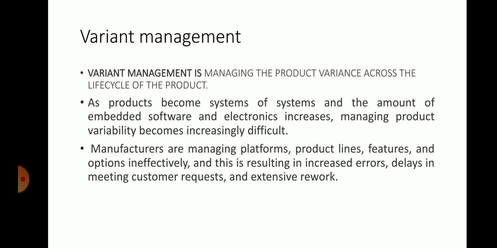Managing product variability becomes increasingly elusive for the company, right? Manufacturers are managing platforms, product lines, features and options ineffectively. This results in increased errors, delays in meeting customer requests and extensive rework.